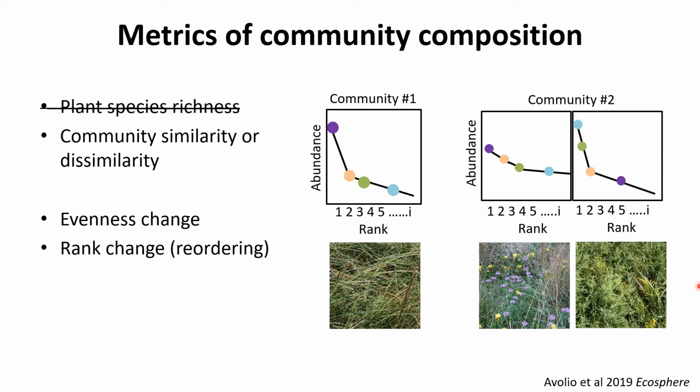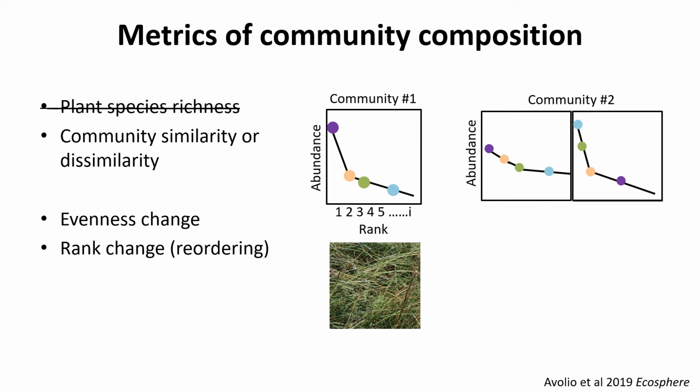We might also see a reorder or a rank change. Here, what used to be our most rare species in the community comes to dominate, and what used to be the most dominant species drops down to be relatively rare. Again, we have all the same species in our community, they're just changing their abundances relative to each other. This is illustrated here by this grass species now being very rare within this community, and these forb species that were initially present in low abundances have now come to dominate the system.